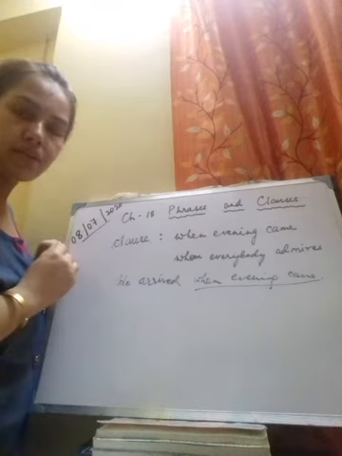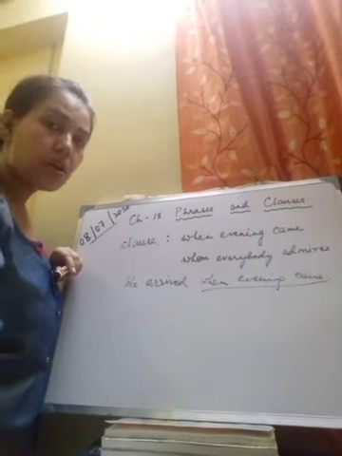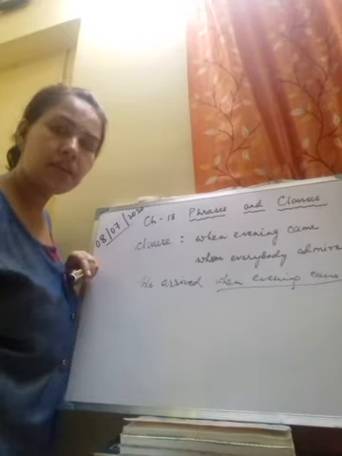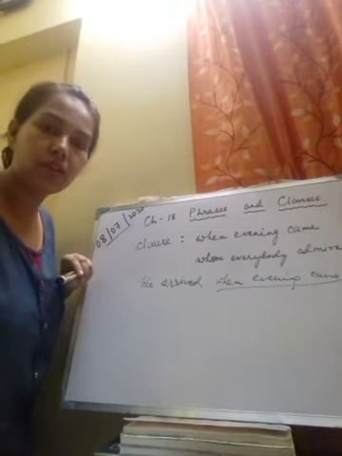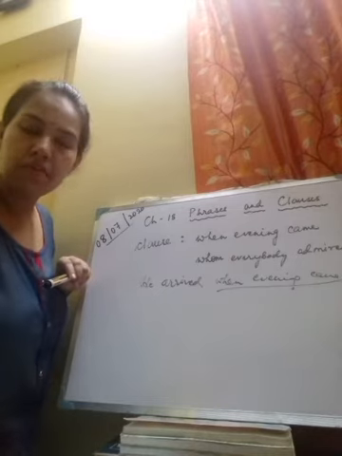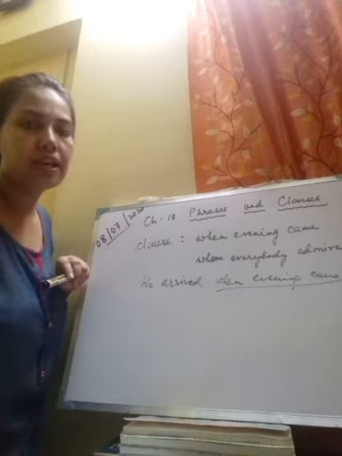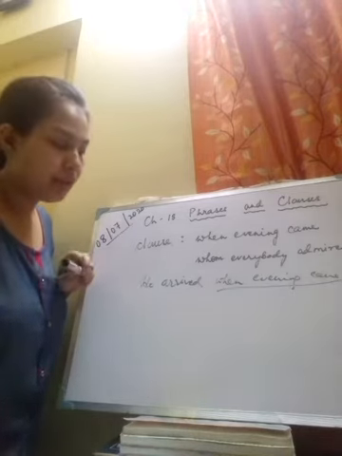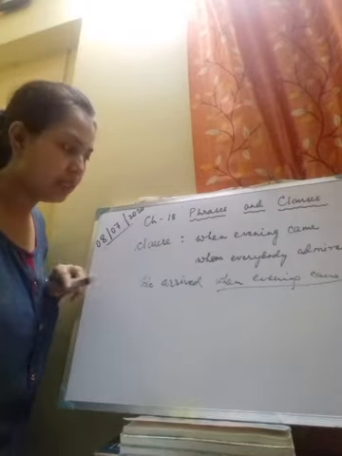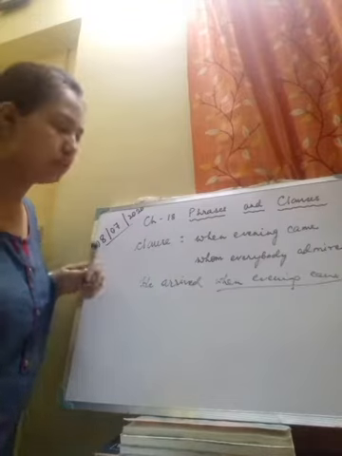Now clauses are of two kinds, main clause and subordinate clause. When a clause has an independent meaning, it is called a main clause. When a clause does not have an independent meaning and depends on the main clause for the completion of its meaning, it is called a subordinate or dependent clause. If you analyze this sentence, it can be divided into a main clause and a subordinate clause.